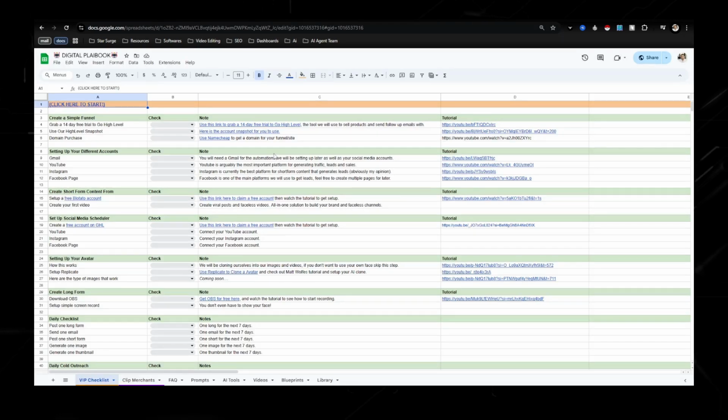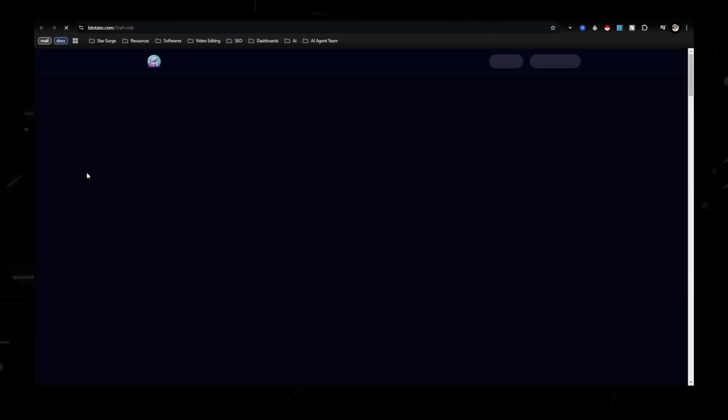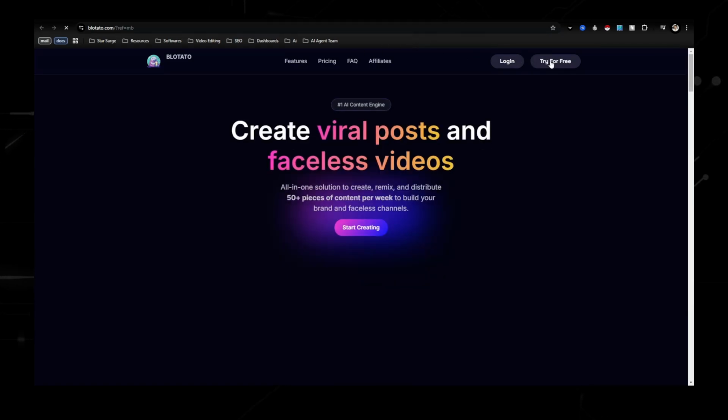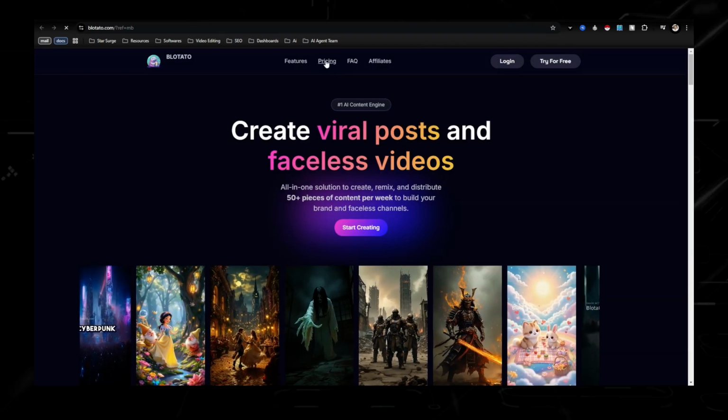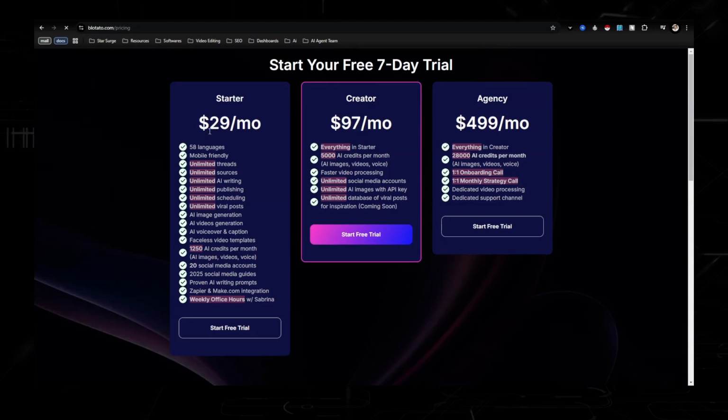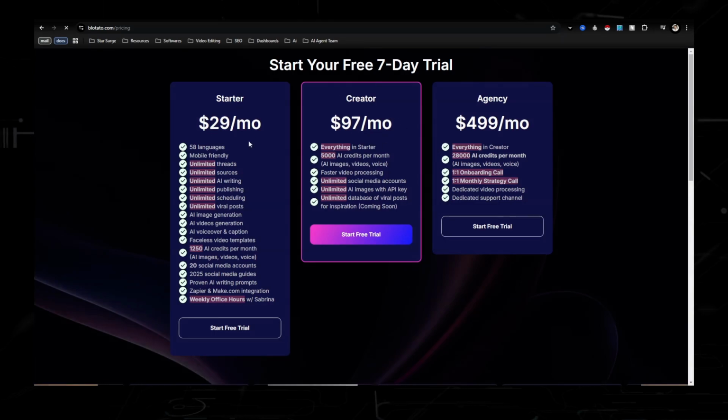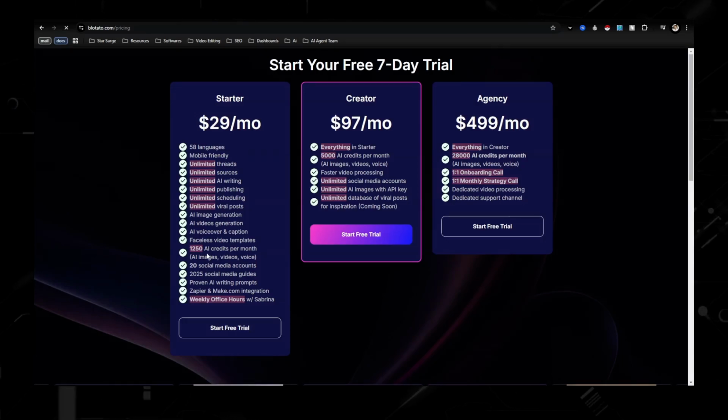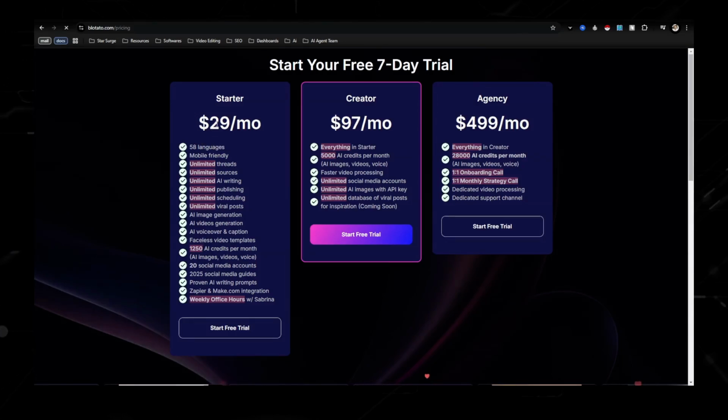So the tool that we are going to be talking about today is going to be called Blotato. And once you get the digital playbook, the link will also be in the description as well. You can just go right here to where it says set up free Blotato account. Now, Blotato is free for the first 7 days, and then you will have to pay $29.97. I'm on the $29 a month plan, and I haven't used all the credits that they give me. So that should be more than enough for you guys that are starting off. So definitely go ahead and sign up, give that a try.